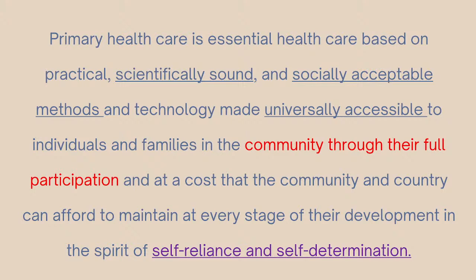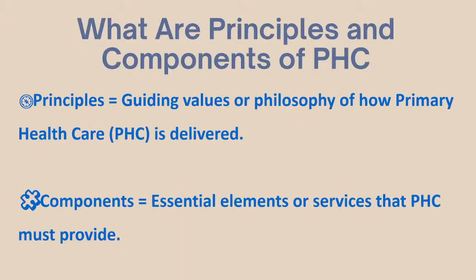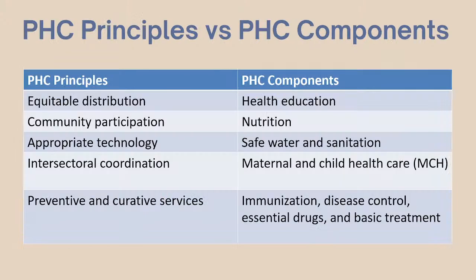The important points have been highlighted. We'll go through it further. So what are the principles and what are the components? Principles I've already talked to you about, and the components of primary health care would be health education, nutrition, safe water and sanitation, maternal and child health care, immunization, disease control, essential drugs and basic treatment. It is not ending at that. When you read in the next class, you will realize that there are more components. When you talk about principles, this is the overall philosophy on which primary health care is based.